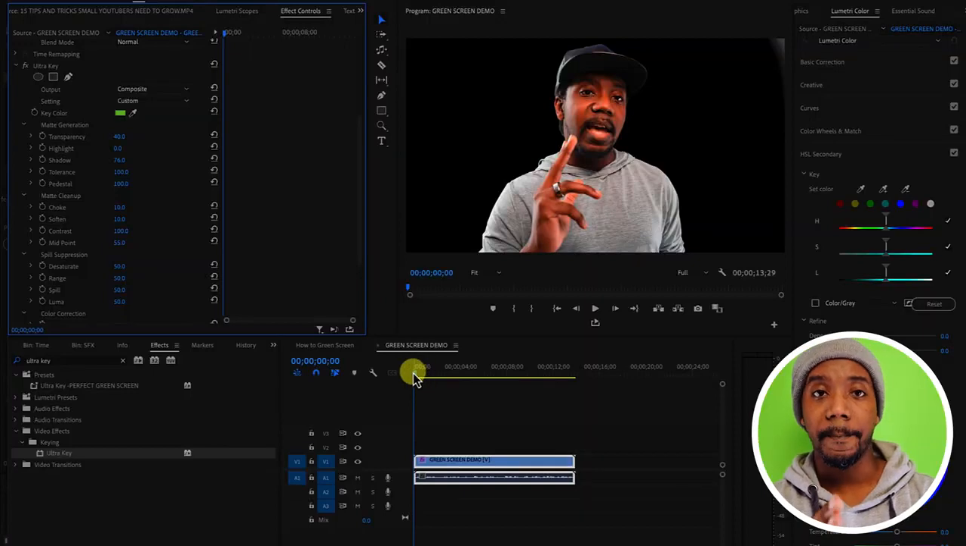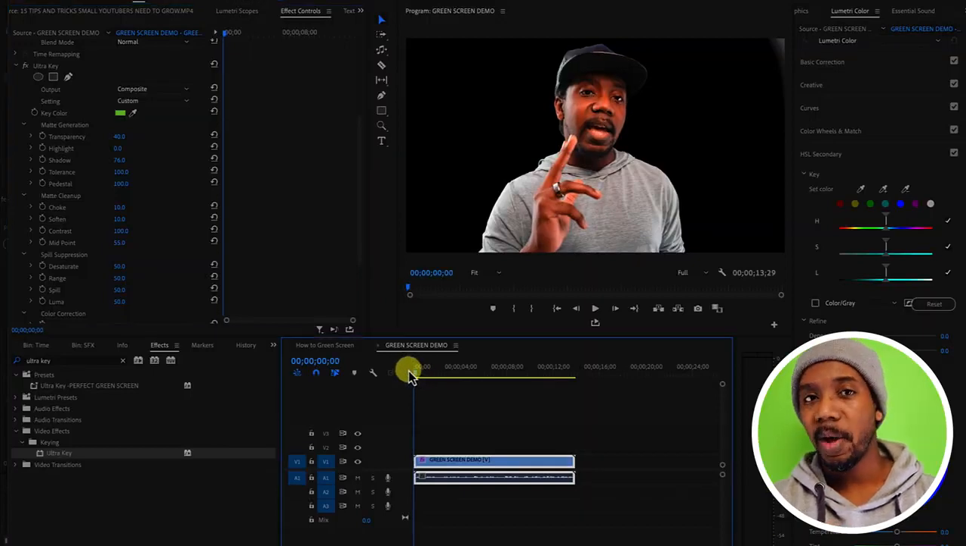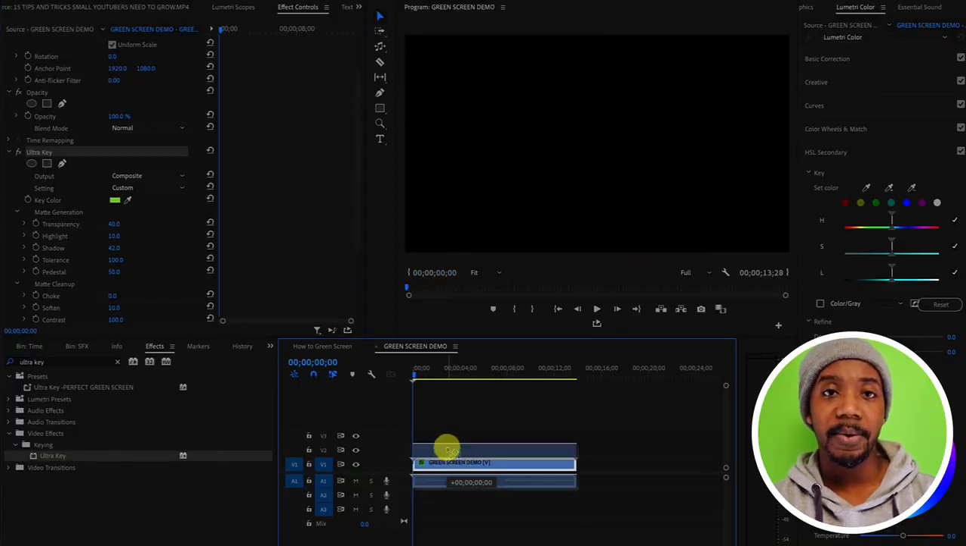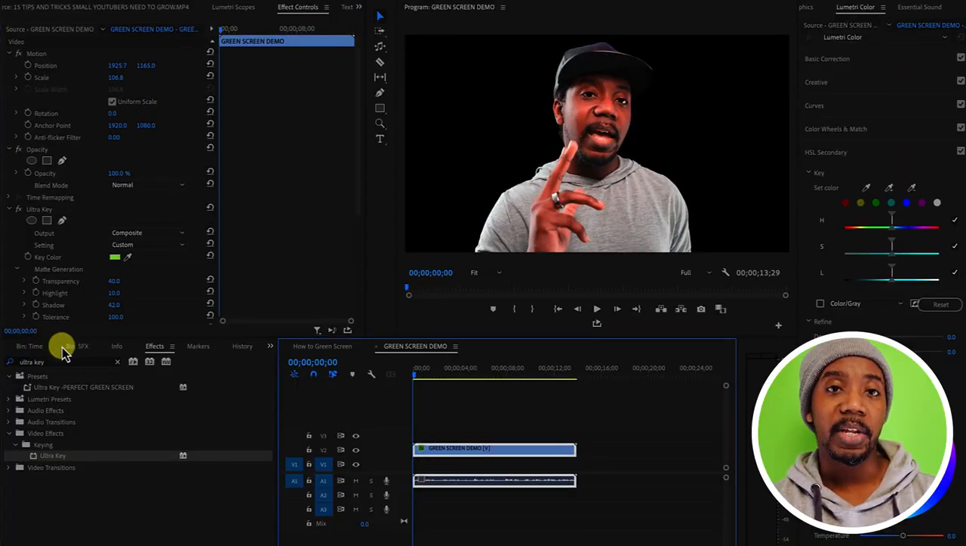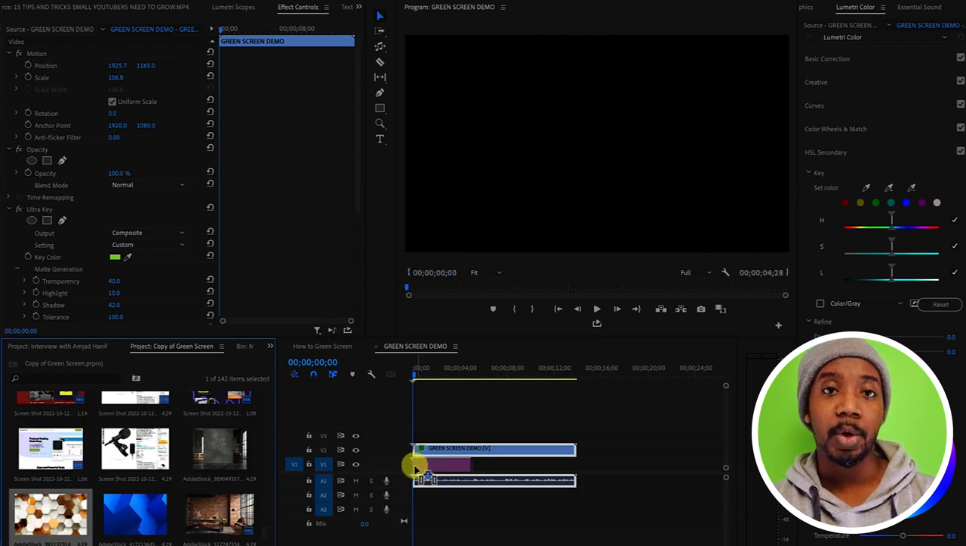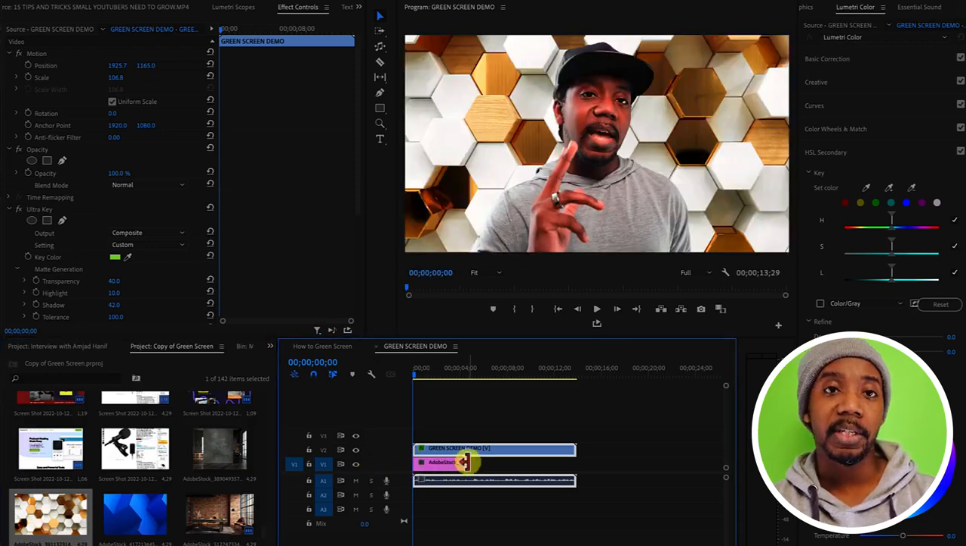Now by default, eliminating this background is going to turn it black and you're going to be able to see how well you've done. You can go ahead and move your video footage to another video layer, and then beneath it, you can either drop a background, an animation, or other footage, and this will essentially complete your green screen effect.